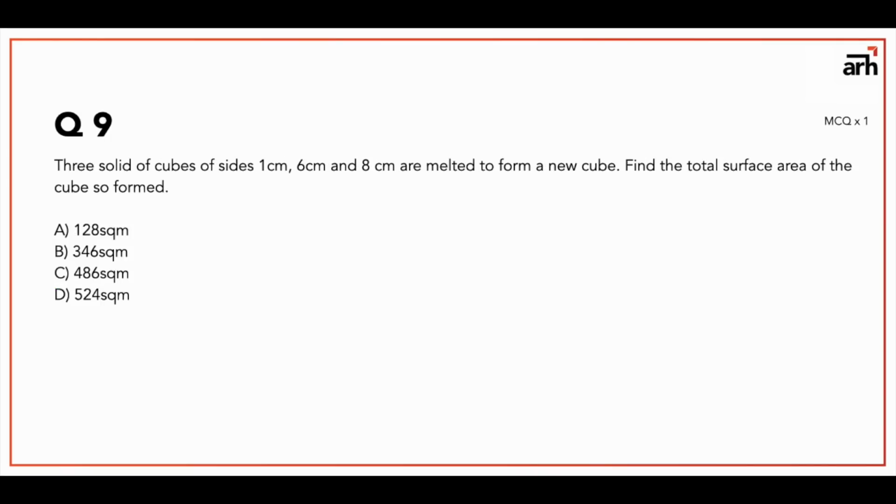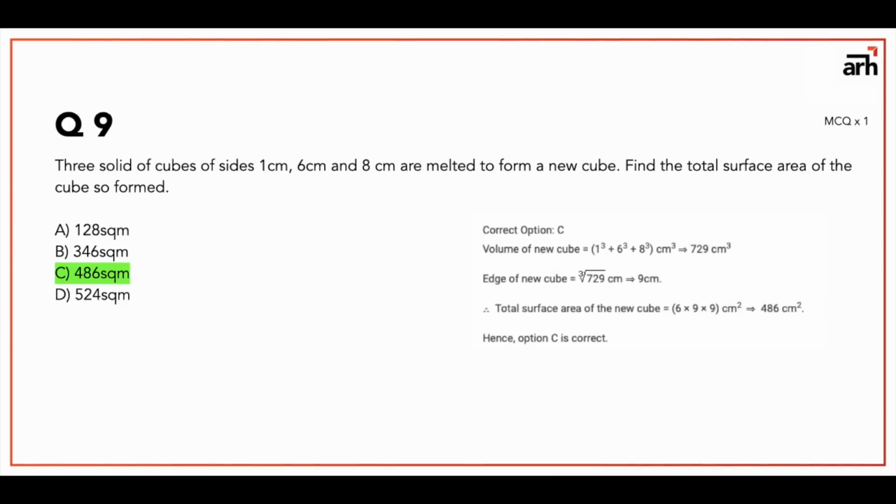Alright, so question number 9 says 3 cubes of sides 1 centimeter, 6 centimeter and 8 centimeter are melted to form a new cube, and you have to find the total surface area of the new bigger cube formed. Now this is a question of volume and surface area both. What is essentially happening is we are taking cubes of 1 centimeter, 6 centimeter and 8 centimeter, and we are melting them and making a new bigger cube. So the volume of the bigger cube will be equal to the sum of the volumes of the 1 centimeter, 6 centimeter and 8 centimeter cubes, that is 729 centimeter cube.